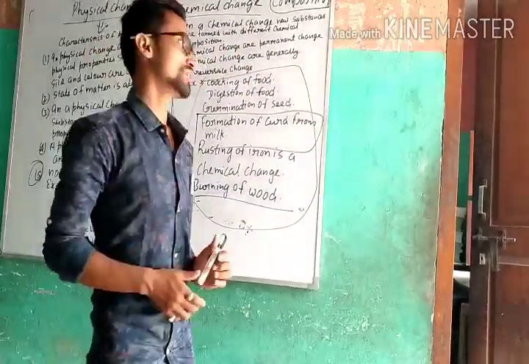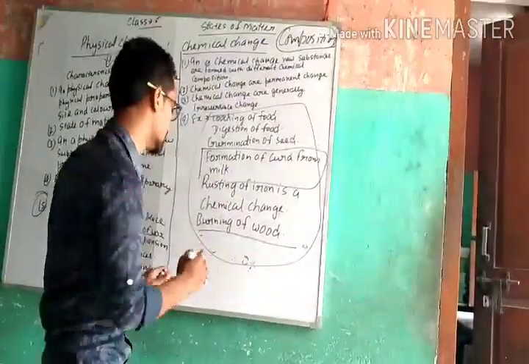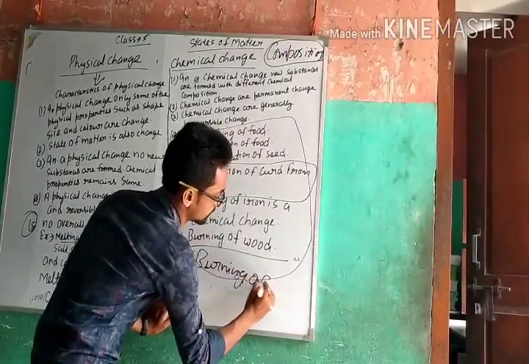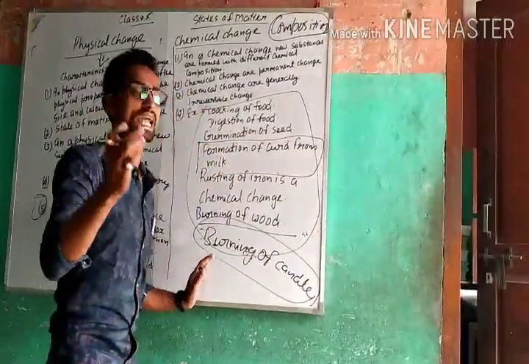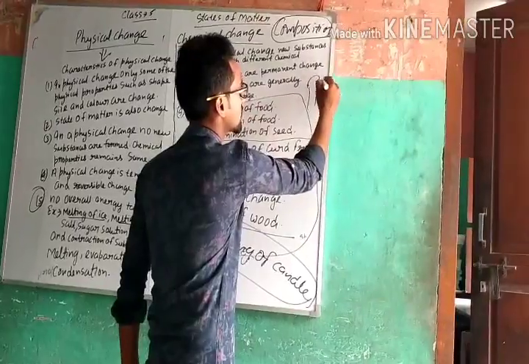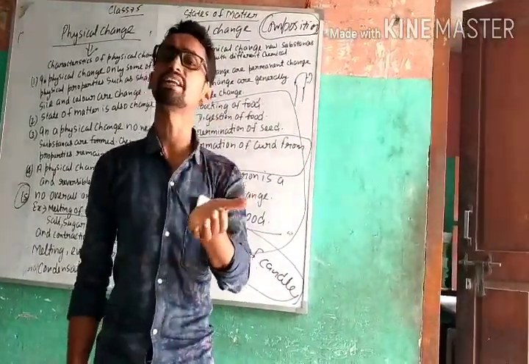Now, you also have to concentrate on another change: burning of a candle. You have all seen a candle. When a candle burns, two changes occur simultaneously.